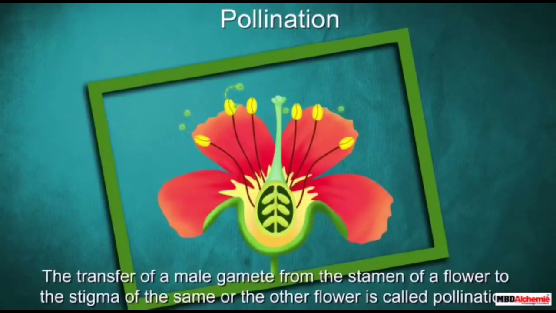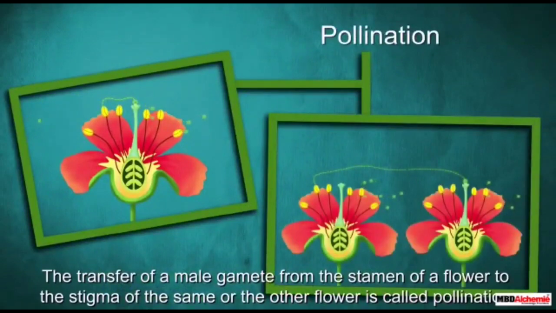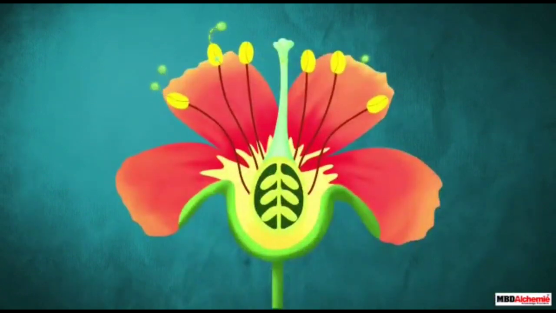The transfer of pollen, the male gamete, from the stamen of a flower to the stigma of the same or another flower is known as pollination.